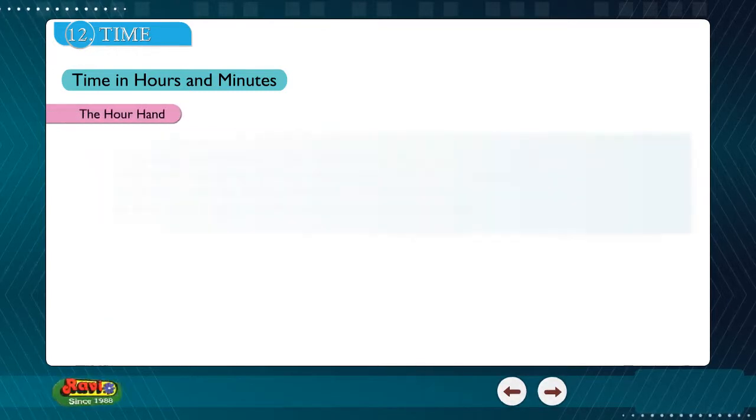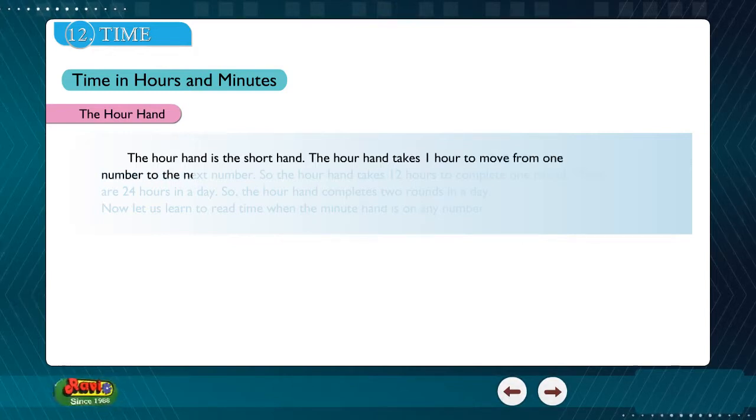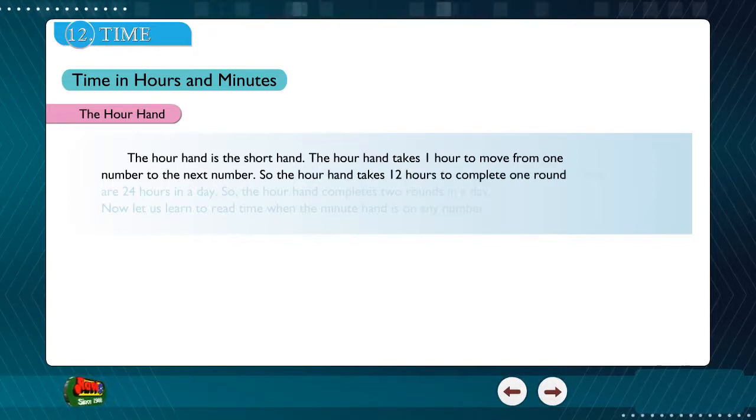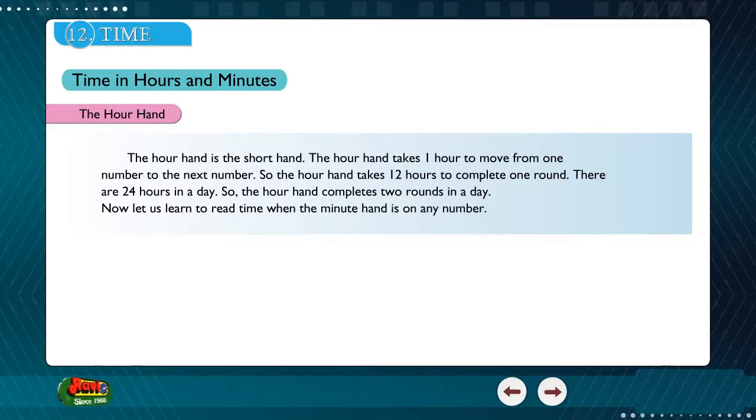The hour hand. The hour hand is the short hand. The hour hand takes 1 hour to move from one number to the next number. So, the hour hand takes 12 hours to complete one round. There are 24 hours in a day, so the hour hand completes 2 rounds in a day. Now, let us learn to read time when the minute hand is on any number.